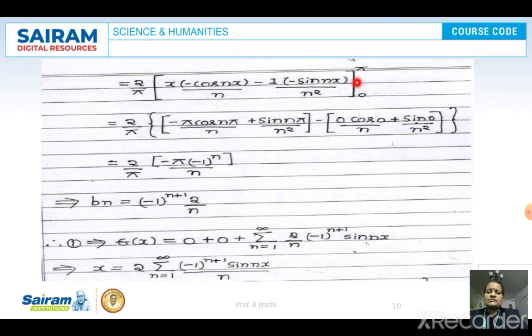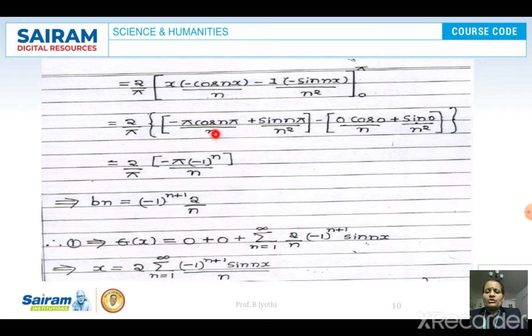Now let us substitute 0 to pi for this. What do we get? Minus pi cos n pi by n plus sin n pi by n square, minus the lower limit, when we substitute 0, cos 0 by n plus sin 0 by n square. Now sin n pi will be 0, cos 0 into 0 is also 0, and sin 0 is also 0. So except the first term, the remaining three terms are going to be 0.